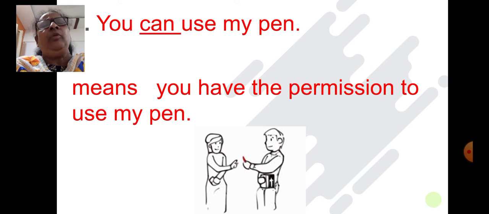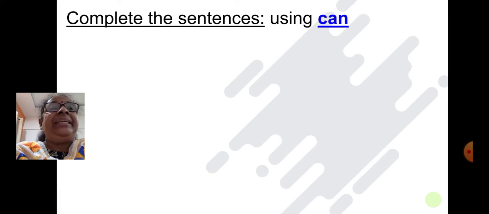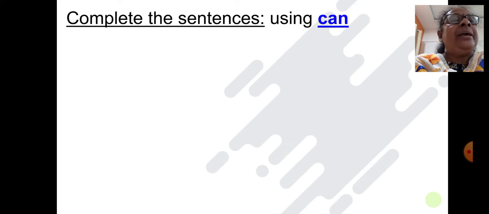Suppose children you have not bought your pencil. Now your friend gives you a pencil. He says you can use my pencil. Means he is giving you permission to use his pencil. Okay. Now we will complete the sentences using can.